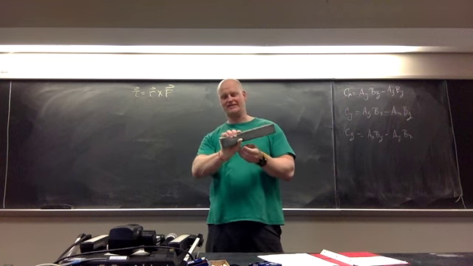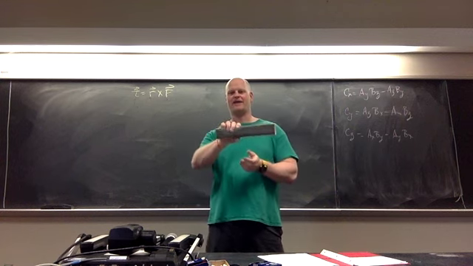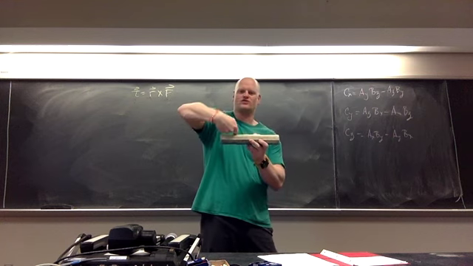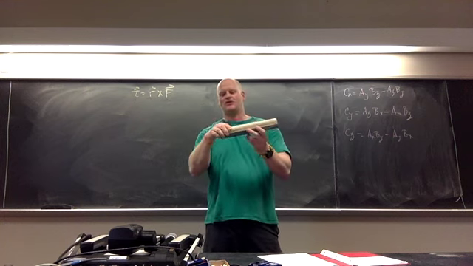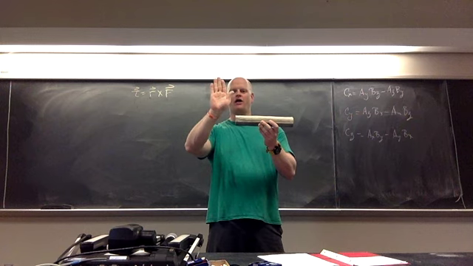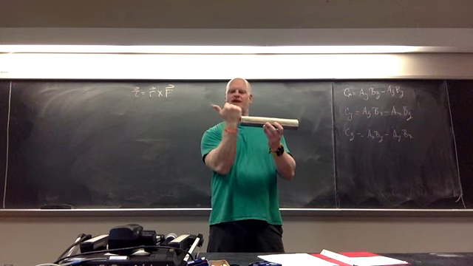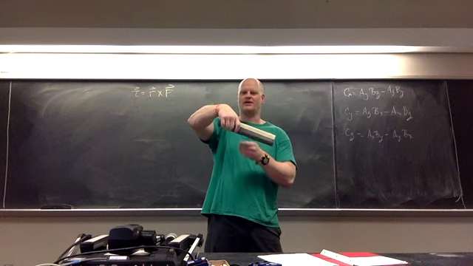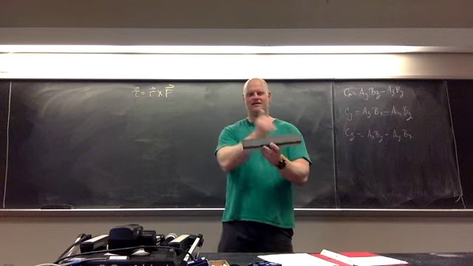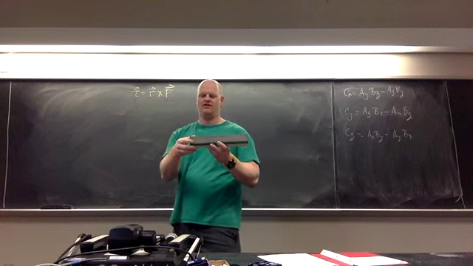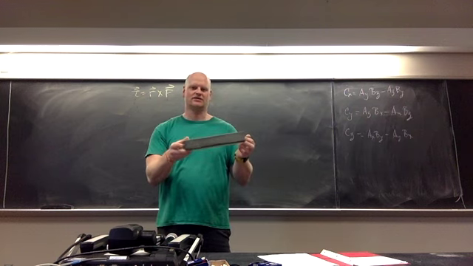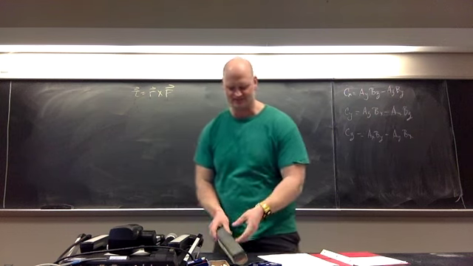Now when I do lefty-loosey, in this case I'm rotating my hand in this direction, which means I'm applying the force towards me. So in that case, I put my fingers in the direction of r, but now I have to curl them towards F. So I rotate my palm to myself, curl towards F. My thumb now points in this direction, so when I do lefty-loosey, the screw is now being driven out in the direction of the torque. So this is how we understand what torque is.